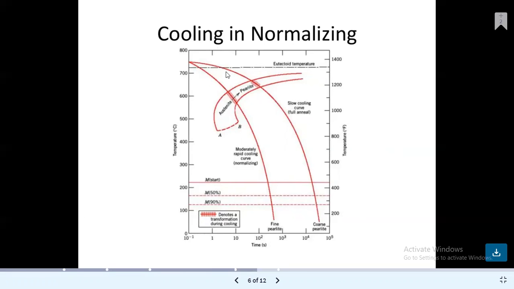This is the eutectoid temperature region, above 700 degrees Celsius. Here is the austenite region, the pearlite region, the slow cooling curve, that is the full anneal process, and the moderately rapid cooling curve, that is normalizing.